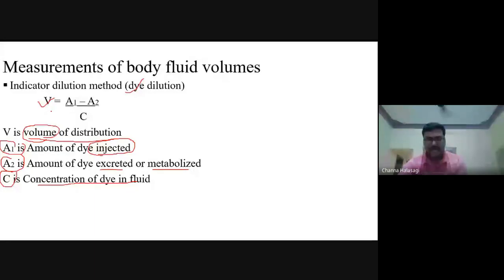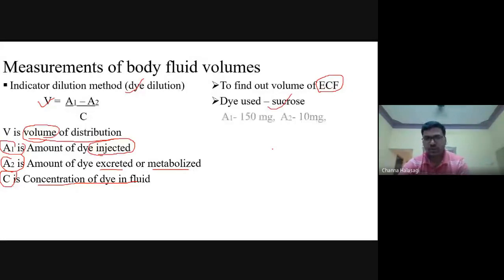Okay, one example I will give so that you can understand this formula. This was asked in the recent AIIMS. Find out the volume of ECF, the extracellular compartment. The dye used is sucrose. Initially we gave 150 mg of sucrose into the ECF compartment, and A2 is the amount of sucrose that is excreted or metabolized.